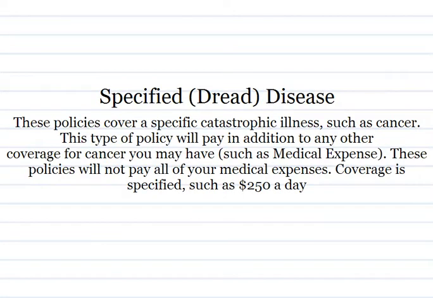Specified disease. These policies cover a specific catastrophic illness, such as cancer. This type of policy will pay in addition to any other coverage for cancer you may have. These policies will not pay all of your medical expenses. Coverage is specified, such as $250 a day.